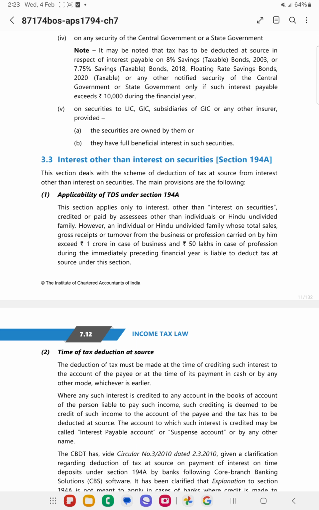Then the tax is required to be deducted at the rate of 10%, exceeding certain specified limits which are mentioned.